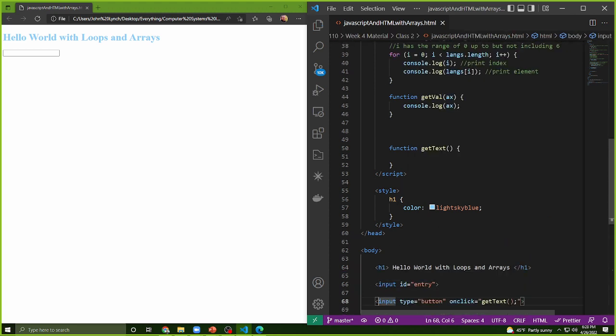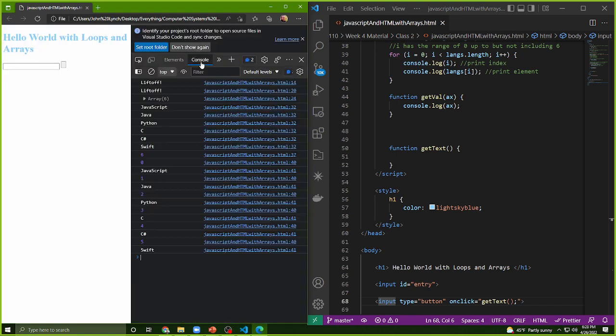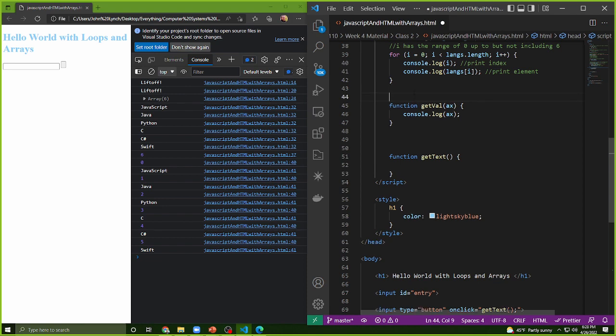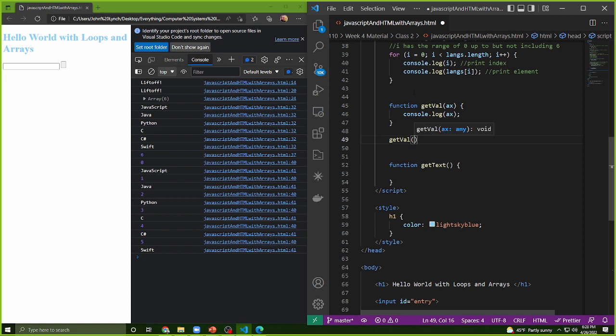Now you'll see here, if I rerun my code and go to my console, nothing happens just yet. But if I actually call my function, getVal, you'll notice that usually when we open up getVal or getText, it has nothing inside of it, but getVal actually has this AX any.